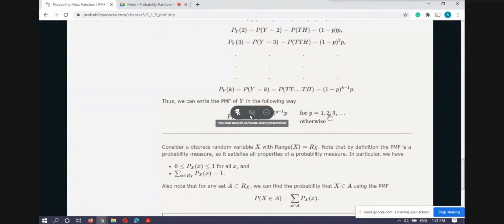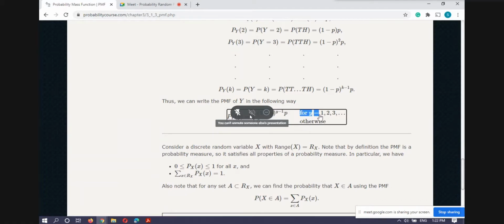So I am telling you one thing: this discrete random variable is taking only these discrete values 1, 2, 3, that is a countable number of values. For these values, it has some positive number lying between 0 and 1. And in the definition of random variable, we say that the random variable X is a function from the sample space to the real line. So what about other points on the real line? Because other points on the real line are also present there. So if someone specifically wants to write, then for other points we always take 0.